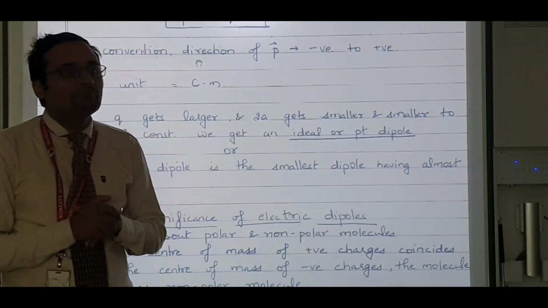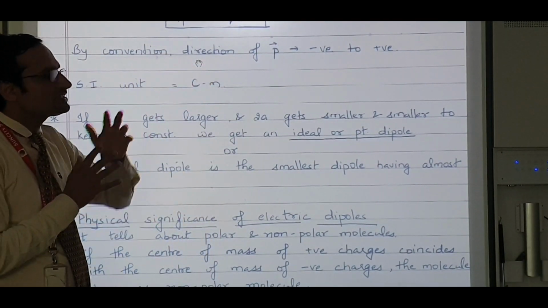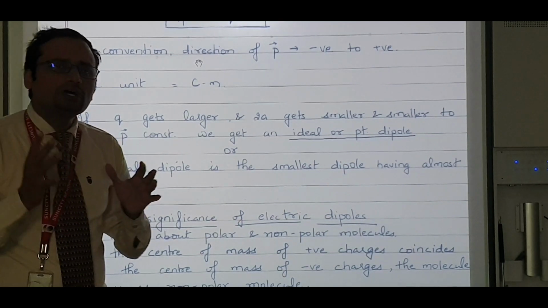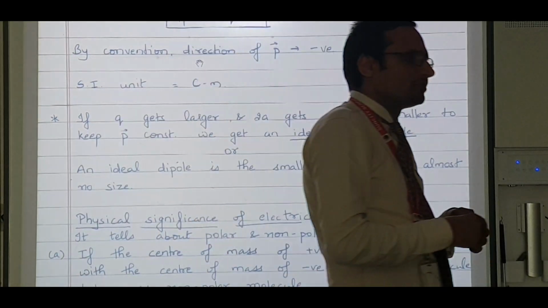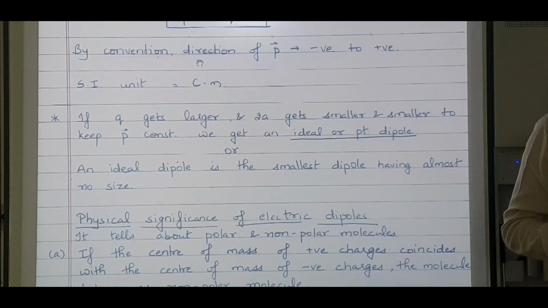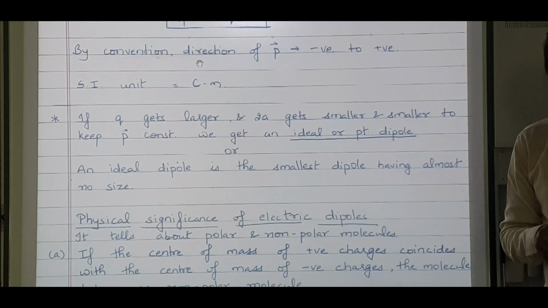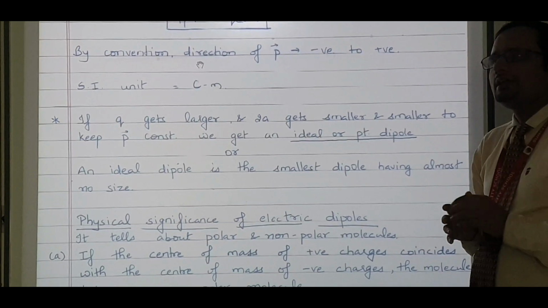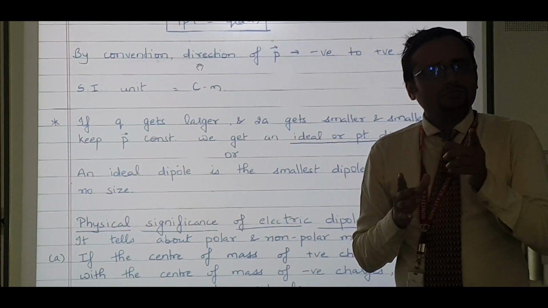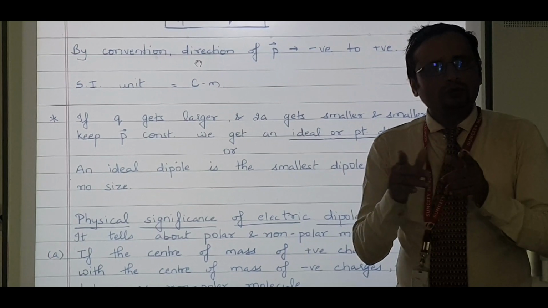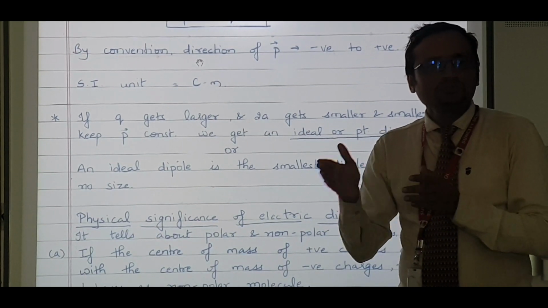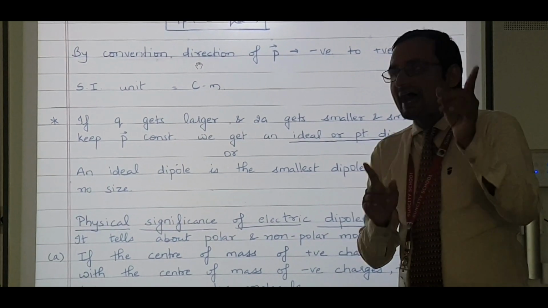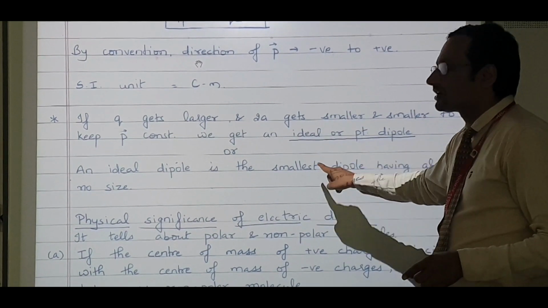What is the direction of P? It is from minus q to plus q, that is negative to positive. Let's come to the unit. You will tell me the unit, by the way. What is the formula? P is equal to q into 2a. So what should be the unit? It should be coulomb into meter, or coulomb meter. We don't use "into" or "times" in the unit. The unit is coulomb meter. And this is again a vector quantity.